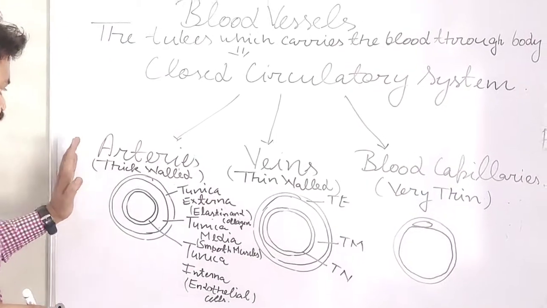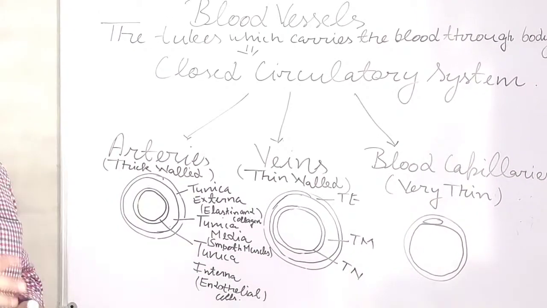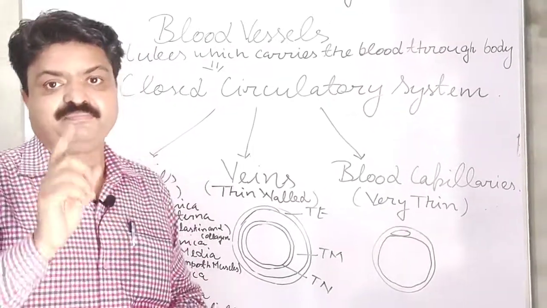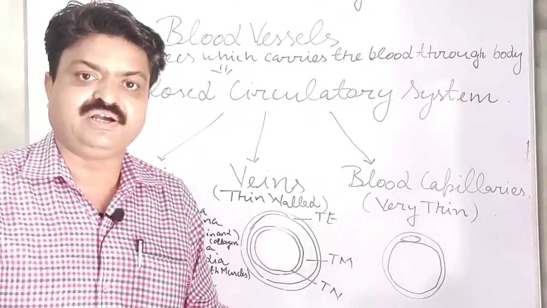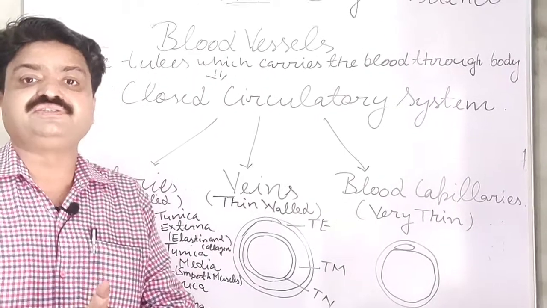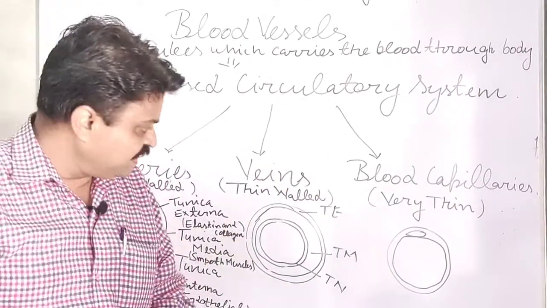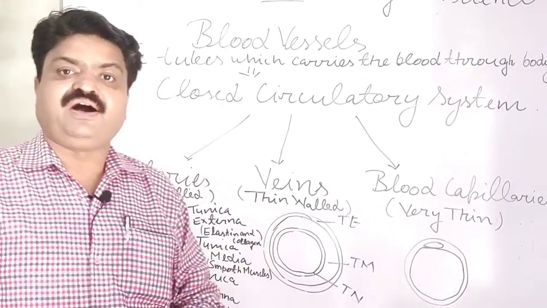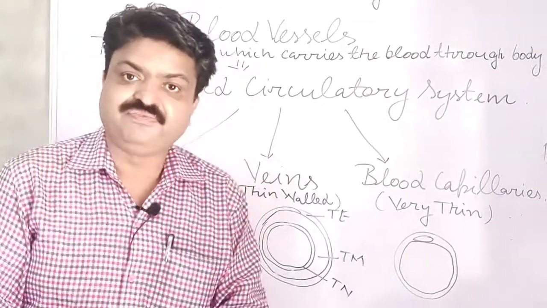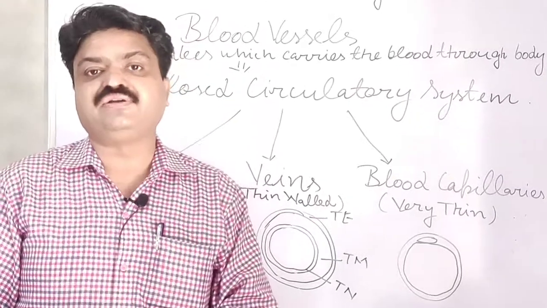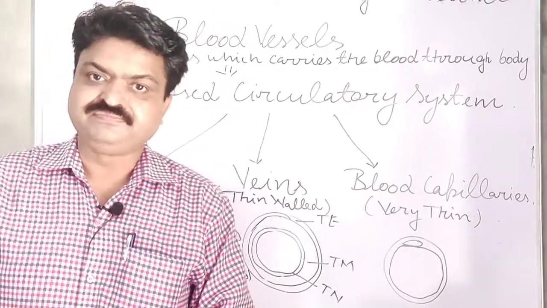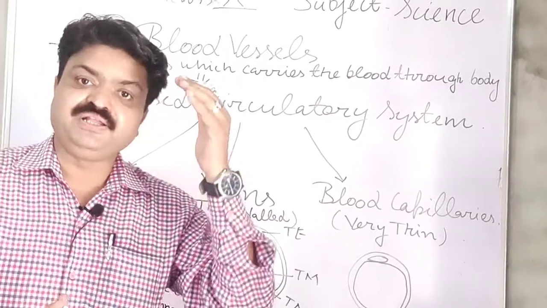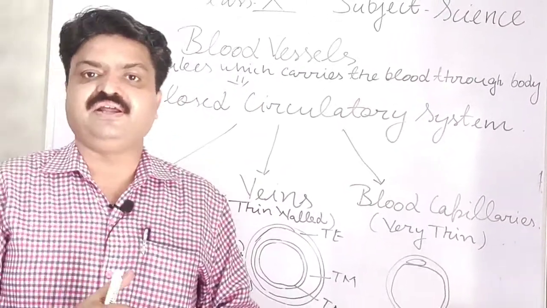Now among the arteries, there is a big artery attached to our heart, known as the aorta, and that aorta branches into different arteries. Likewise, there is a big vein attached to our heart, known as the vena cava. And there are two types of vena cava, students: superior vena cava and inferior vena cava.